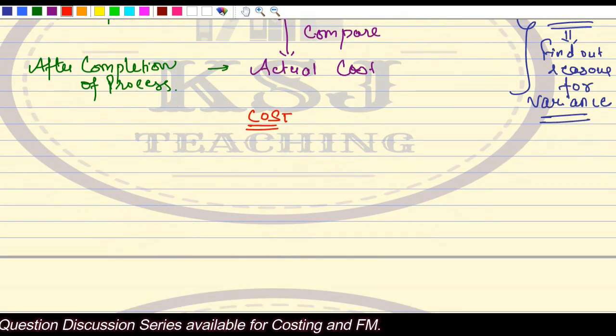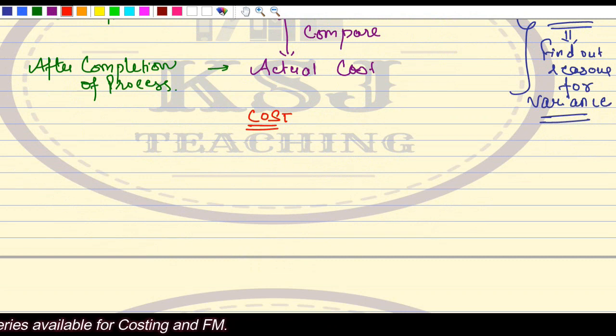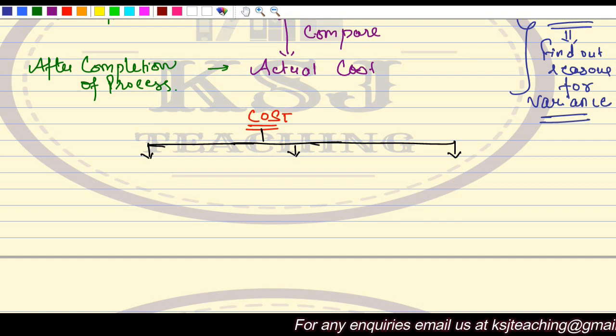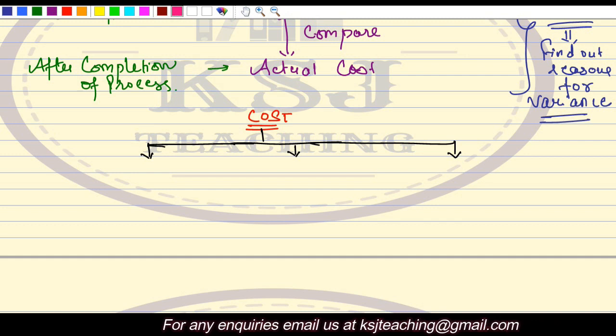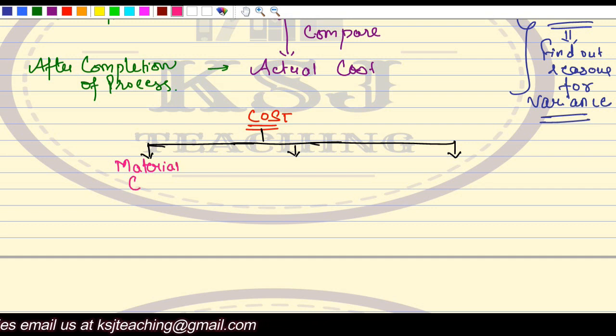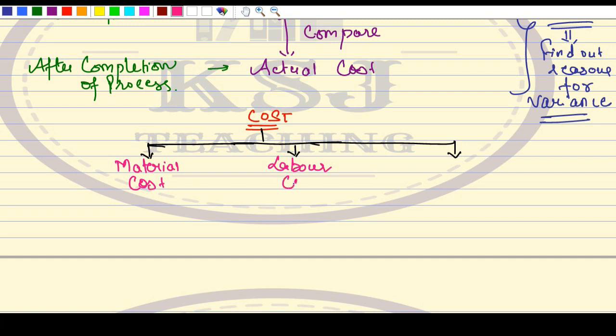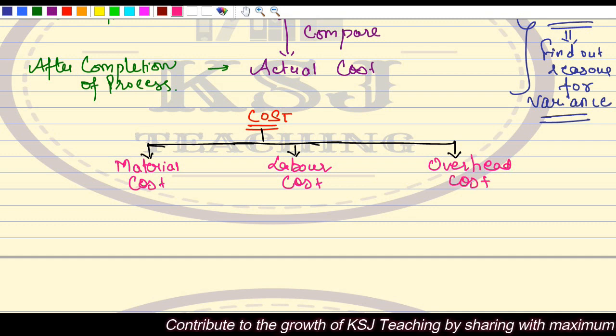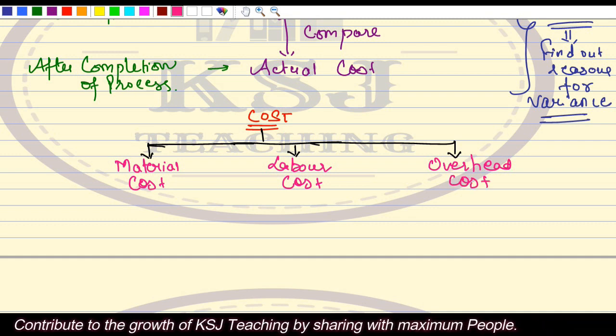Whenever we use this term cost, what are the 3 major categories of cost in cost accounting? We have already studied about it. What are the 3 major costs that we study? The first one is material cost, right? Second one is labor cost, and third one is overhead cost, right? So in standard costing also, we will study about these 3 costs only.